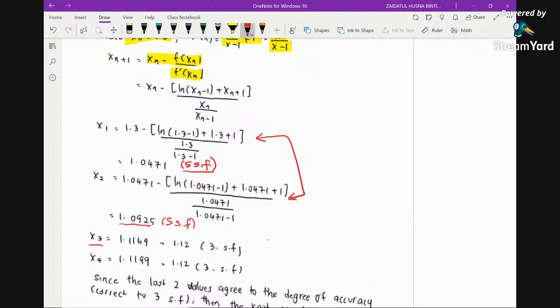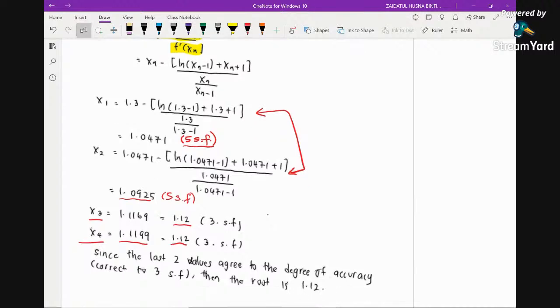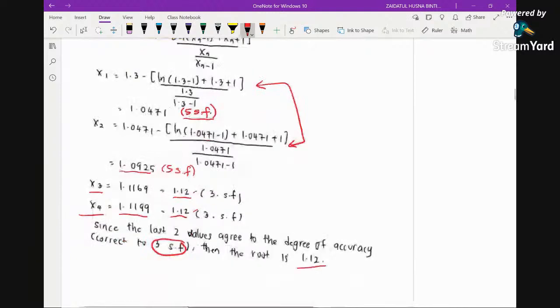Now because we can see that the values are not repeated, we continue further. But because the question asks for 3 significant figures, if you round off 1.1169, you may find that the answer is 1.12. And here also, if you round it off, you will find that this is also 1.12. So please stop here. Make sure you stop at x4. Since the last two values agree to the degree of accuracy, because the question asks for 3 significant figures and after we round off we get exactly the same value, we stop and finalize the answer to be 1.12.